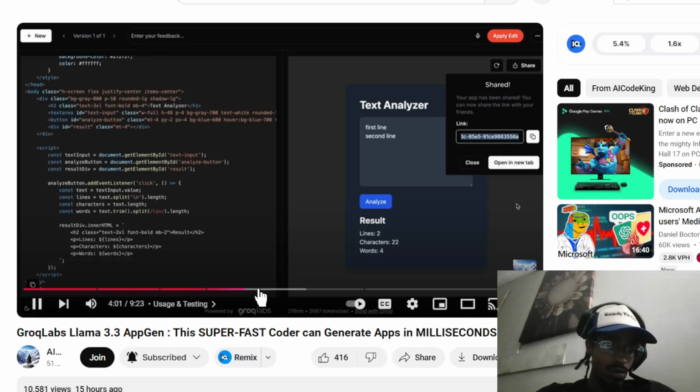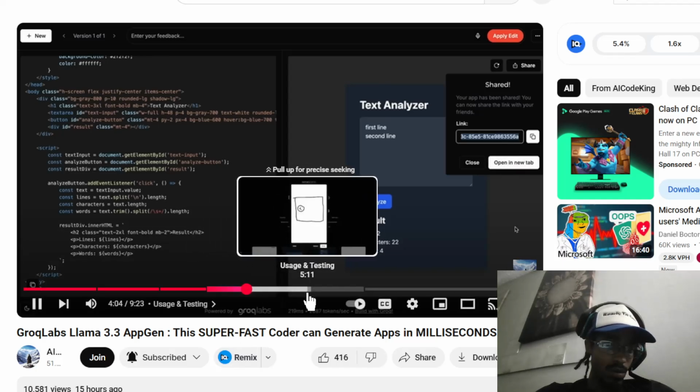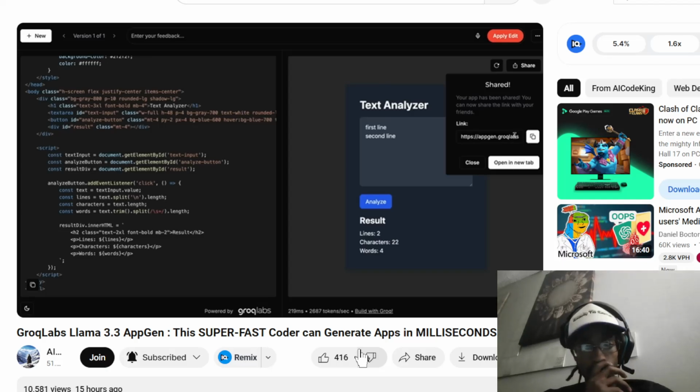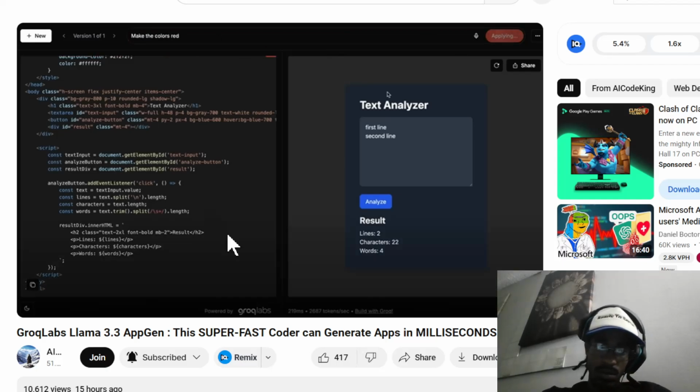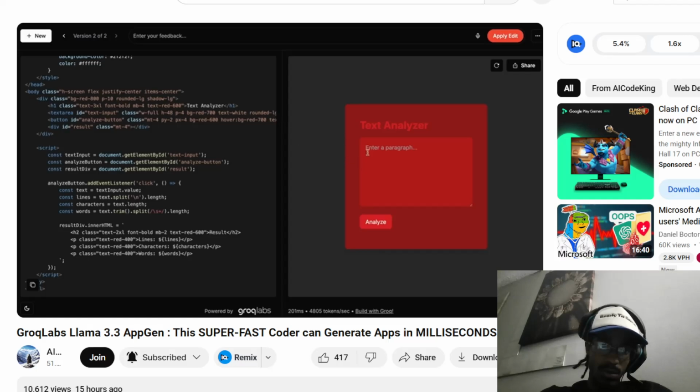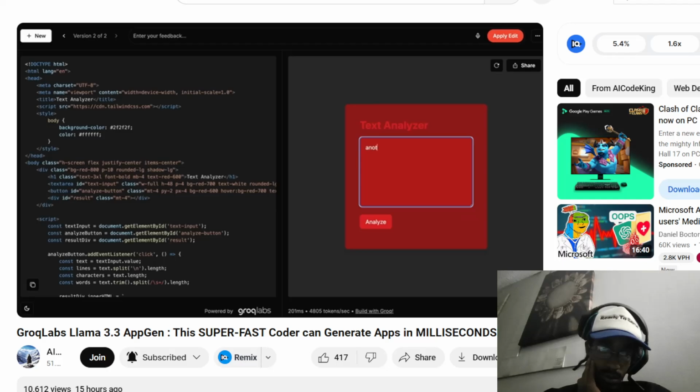with anyone so they can use it as well. This is like an app generator through which you can share everything as well. That's great. But we can also ask it to make a change as well. Here, we can just ask it to do some changes. Let's ask it to make the color red. Now let's send it. Once we send it, you can just blink your eye, and it's now done. It did this pretty well. The generations with Llama 3.3 are actually really very good. So, that's great.